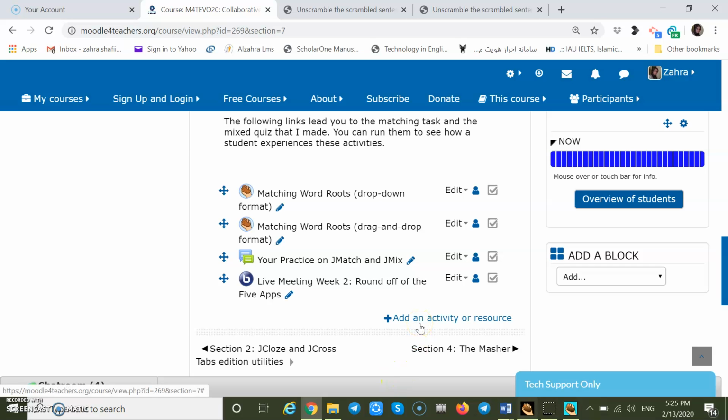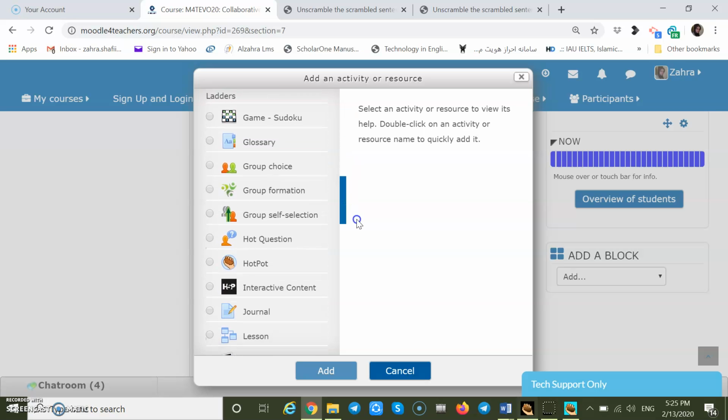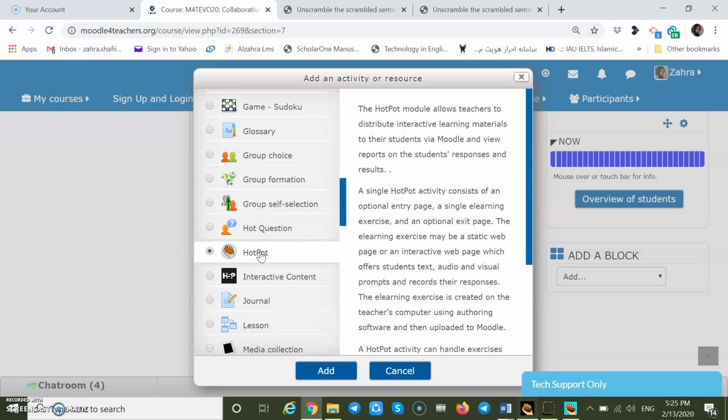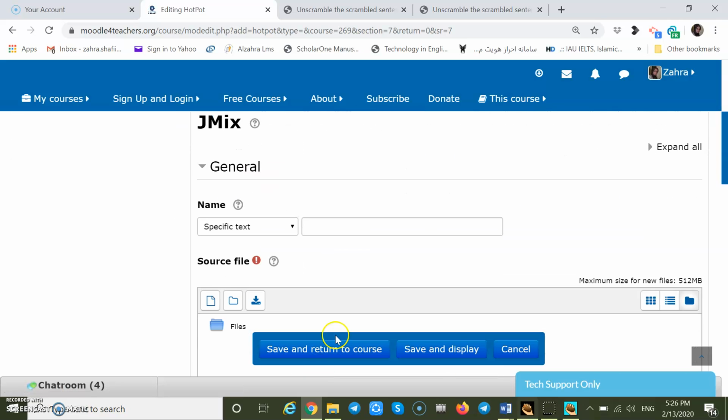Now if I want to upload these two as two activities. You see the matching word was also provided with two formats, drop down menu and drag and drop. And now we can add it in the same way. Hot Potatoes. Unscramble.